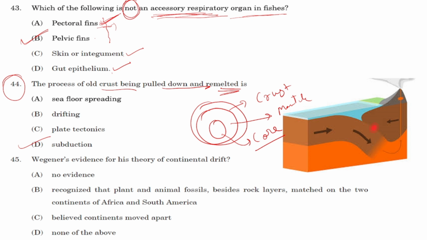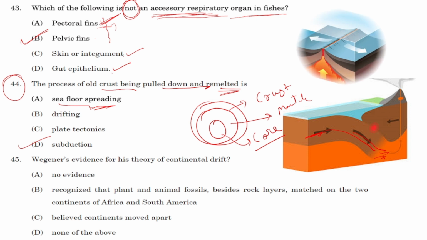So what happens in this particular subduction case? What is happening to the crust layer? It is being dragged and pulled down into the mantle layer. So this process is called subduction. Another term you must remember is seafloor spreading. What happens in seafloor spreading? Due to volcanic activity under the sea, the seafloor spreads. So this process is called seafloor spreading.